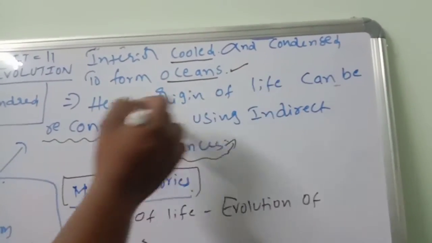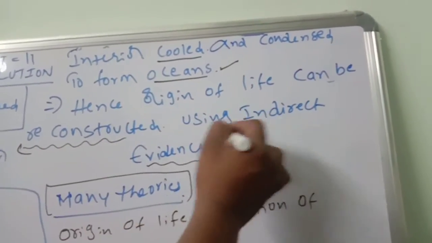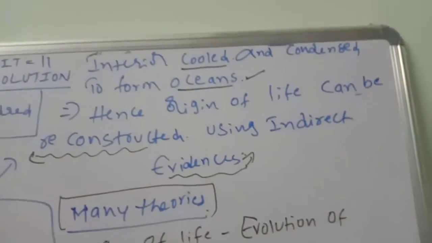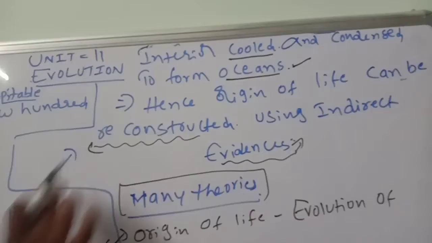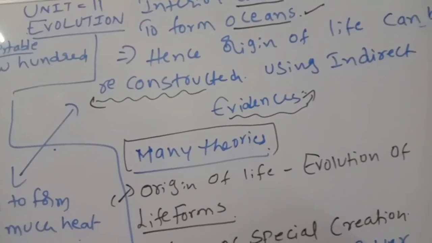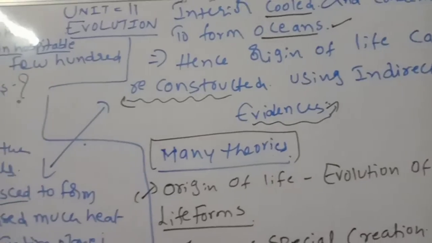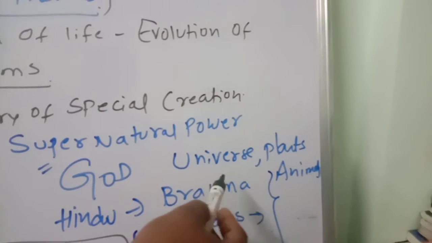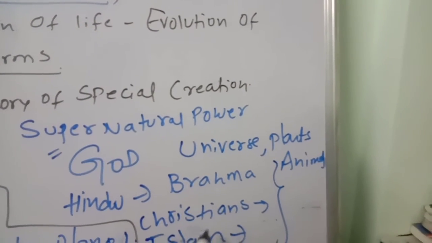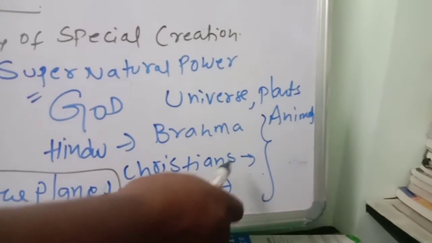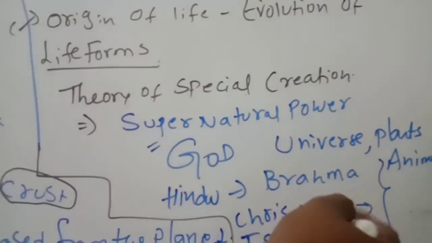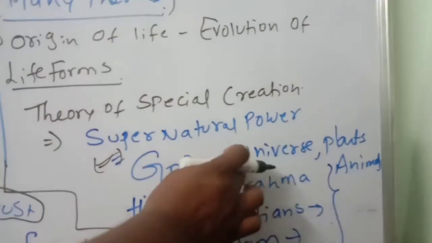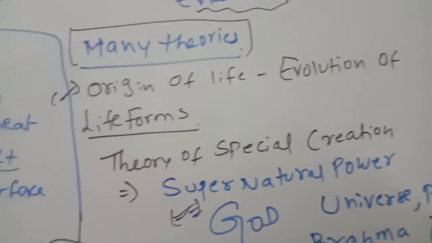Hence the origin of life can be reconstructed from indirect evidence, not direct evidence. Then the next theory, special creation of life: a supernatural power, God, Brahma, Jesus Christ, the prophet. They believe that the supernatural power created the universe, plants and animals.